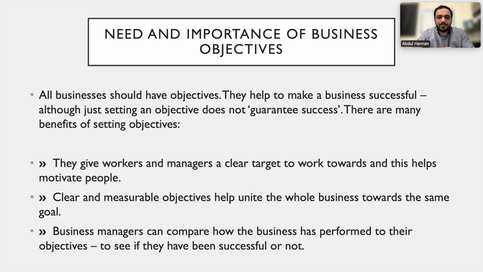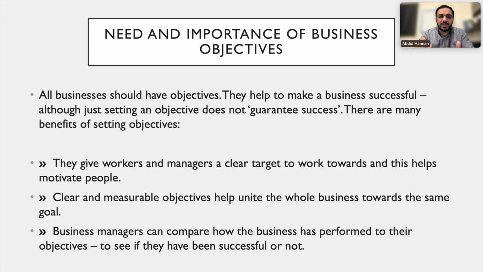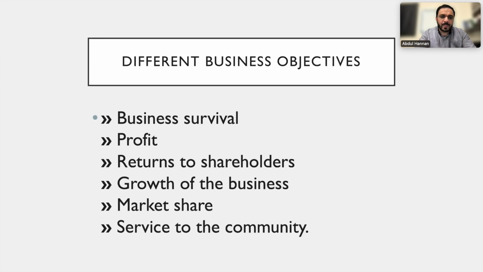Business managers can compare how the business has performed to their objectives to see if they have been successful or not. Sometimes, if the business is having a specific struggle or specific success and now wants to grow, they set more objectives in order to make the performance much better. After setting those objectives, the managers see what the change is, what the difference is between the previous stage and the current state.